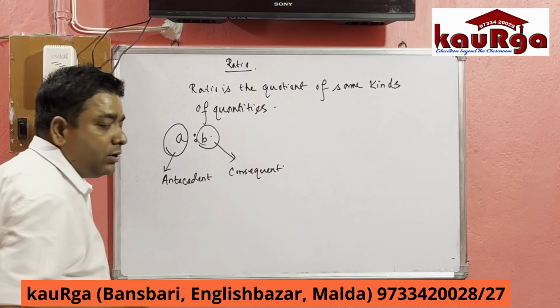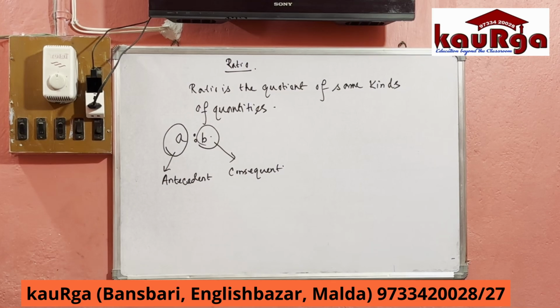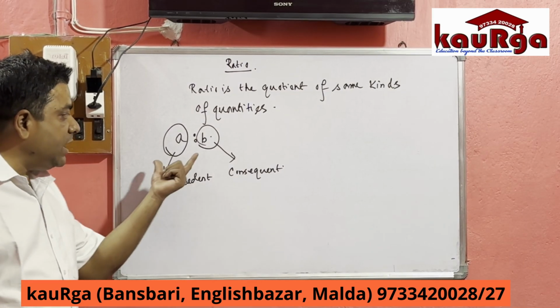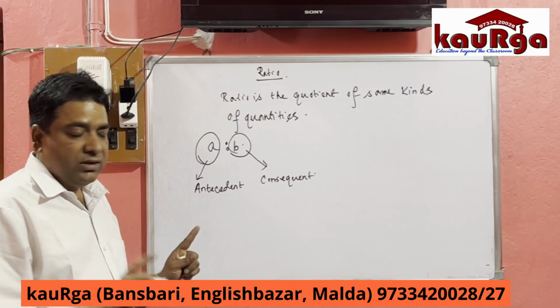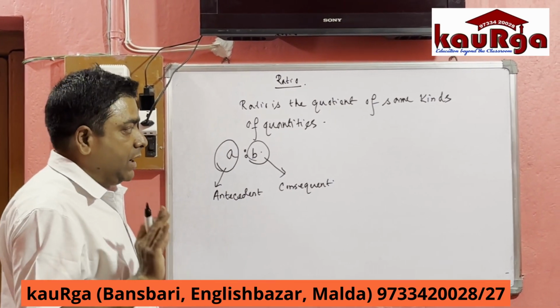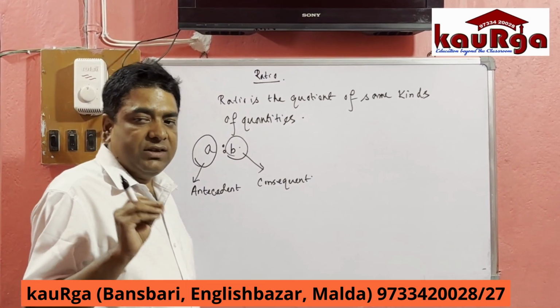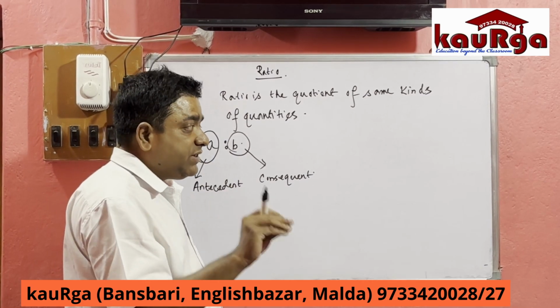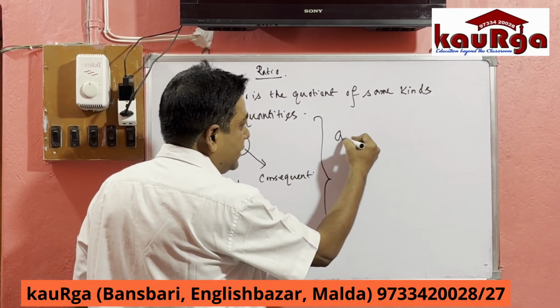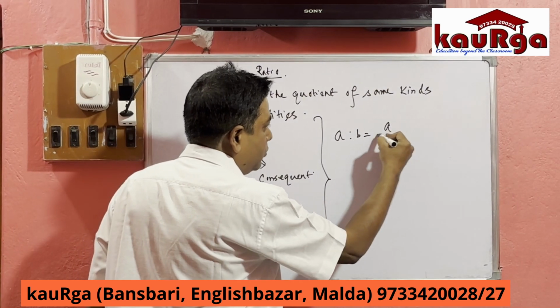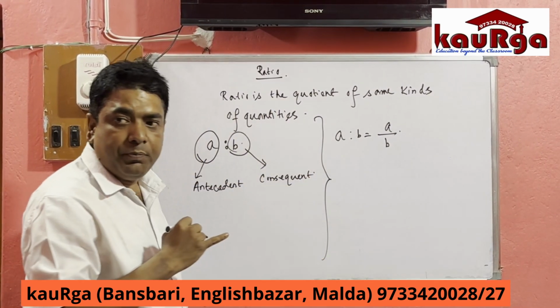The whole term together, A is to B, is called the ratio. And always we have to keep the ratio in simplest form, that means simplified form. A is to B equal to A by B.